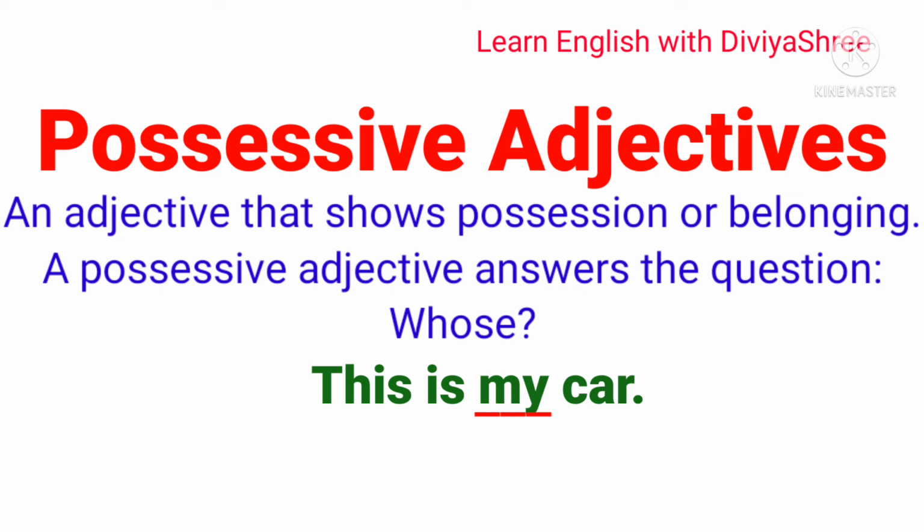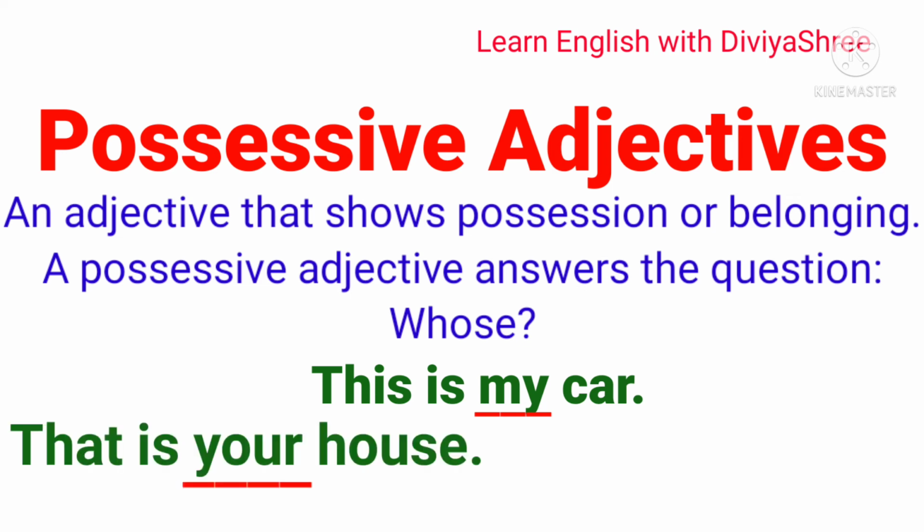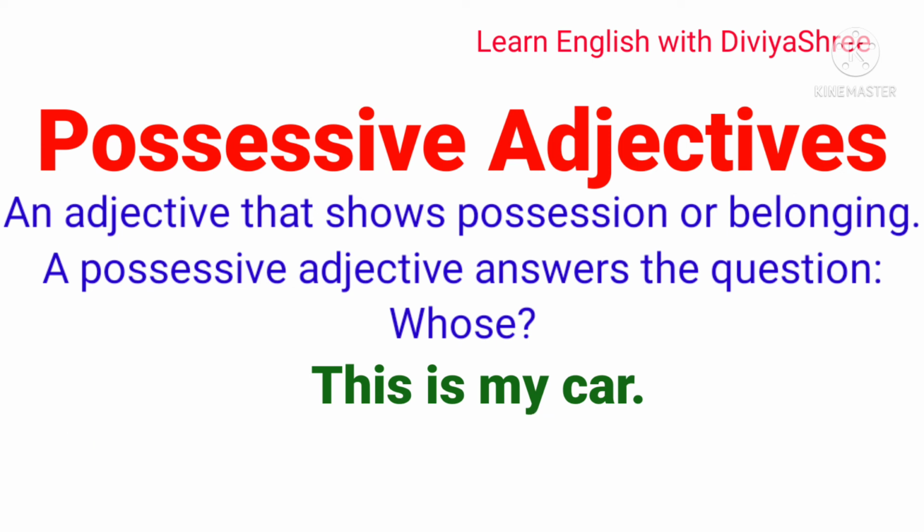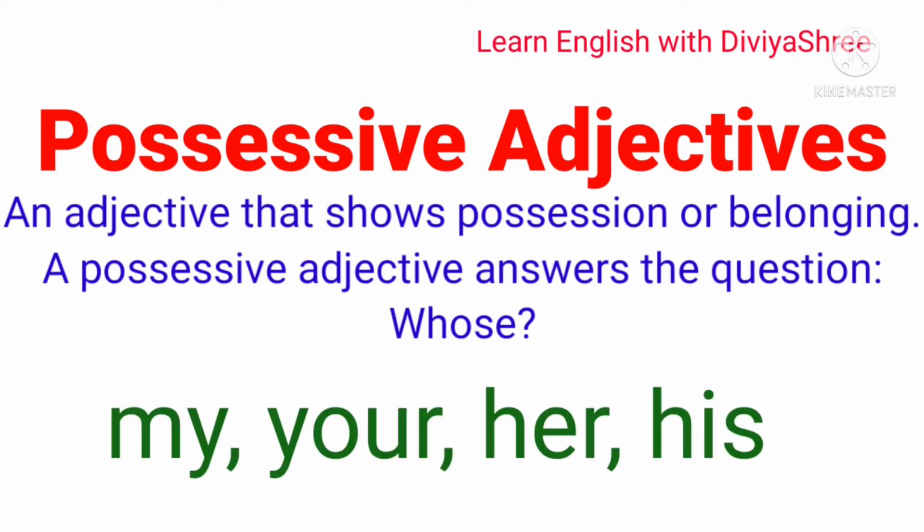And if I say that is your house, the word your describes that the house belongs to you. So dear students, I hope you are getting the point that possessive adjectives talk about possession or belonging, like my chair, your school, her eyes, her car, his house.